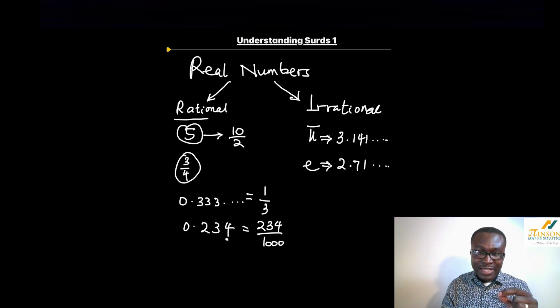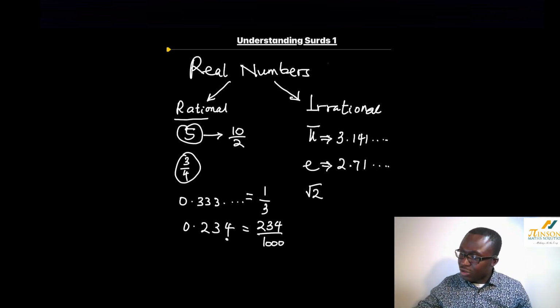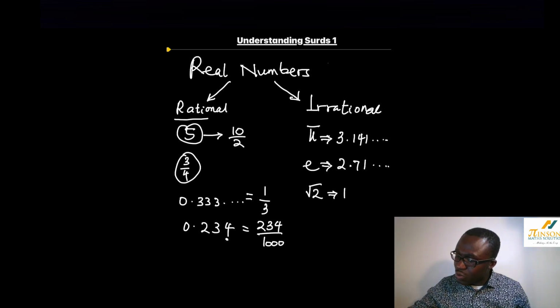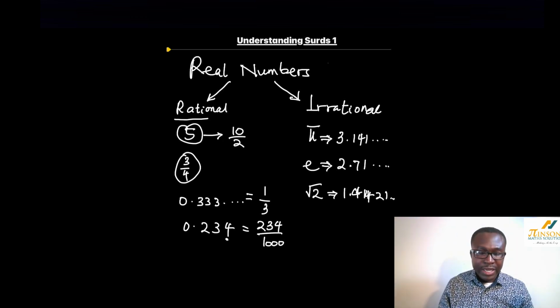Now that's the next stage I want you to take note of. Get a calculator. Let's try some things. Try checking for the square root of 2 on your calculator and see what happens. Does that fit that purpose as well? Does that tell us about non-terminating, non-recurring decimals? So you notice that square root of 2 is 1.41421, and again it continues. We don't even know where it stops. It is non-terminating. It is non-recurring. That makes square root of 2 an irrational number.